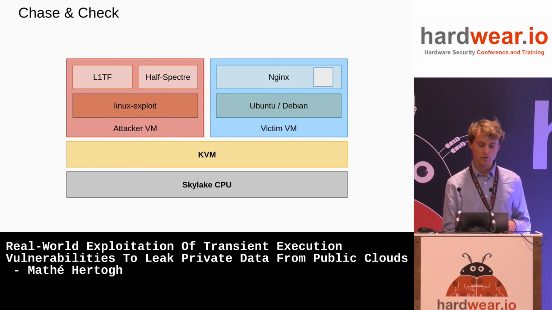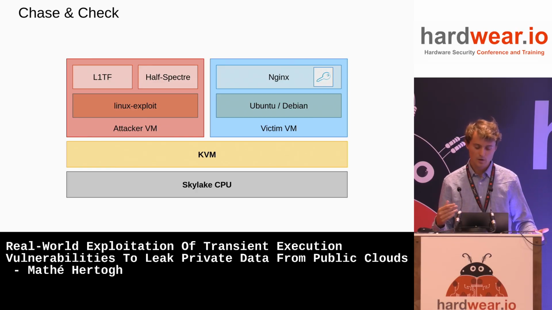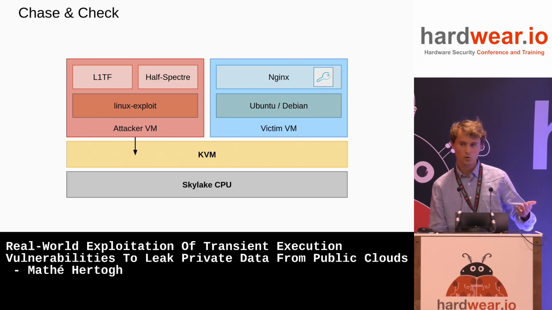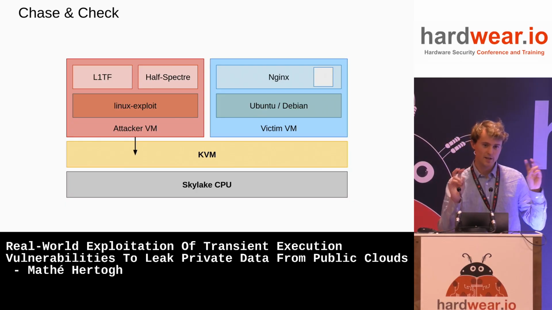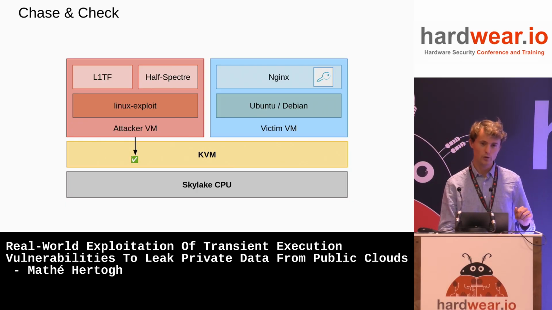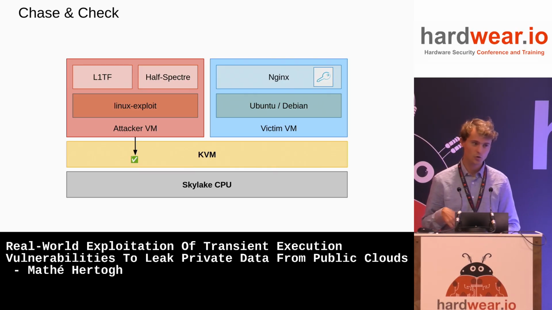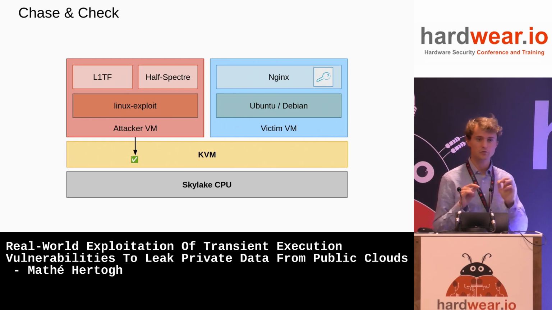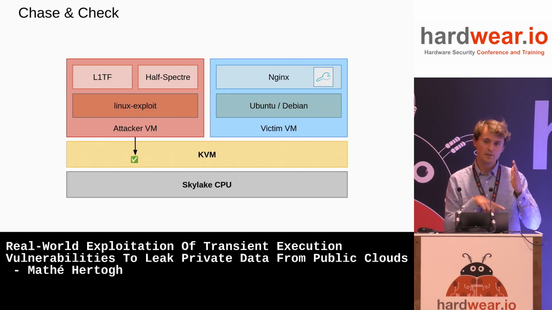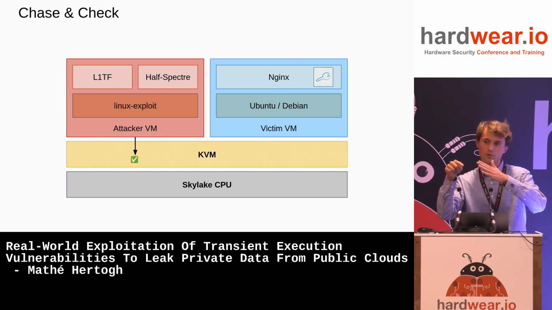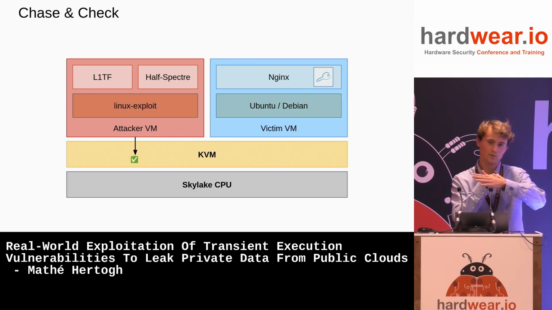So instead, what we have to do is what are called chase and check. So every time you leak a pointer, or most of the time, you try to check if you're in a sane state. So you look around in the kernel where you are and you check, does this look like where I expect to be now? So you look for some magic values, you look if some pointers are there that you expect to be there, etc. A simple example could be, if you traverse the doubly linked list, every time you chase a next pointer, you also leak the prev pointer and you check, does it point to my last location?